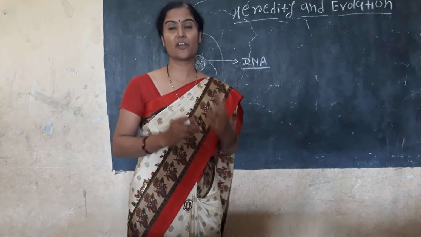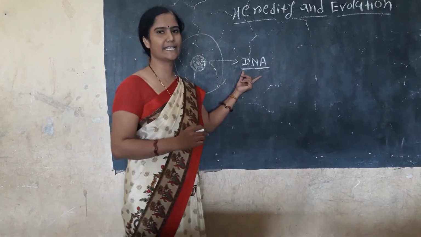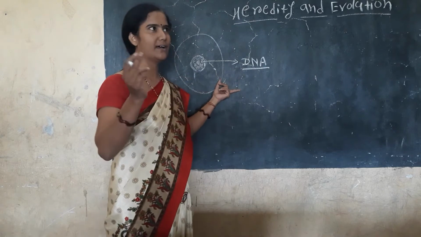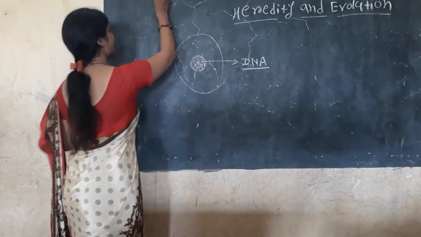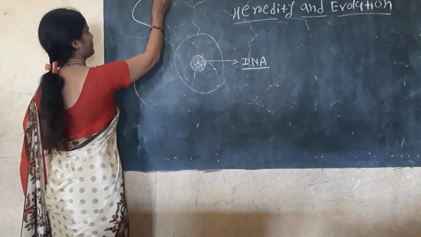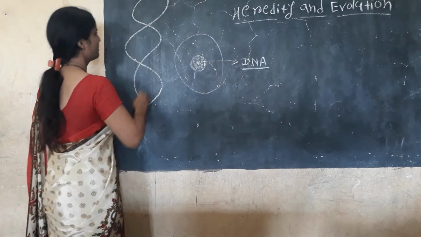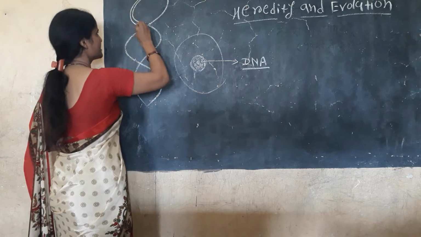What is the component of DNA? You know very well, in the last section, 9th standard, you saw the Watson and Crick model of DNA. Watson and Crick model of DNA is the double helical structure of DNA.